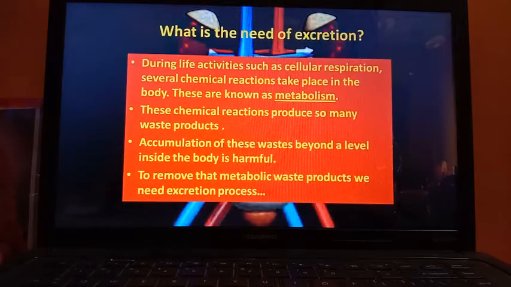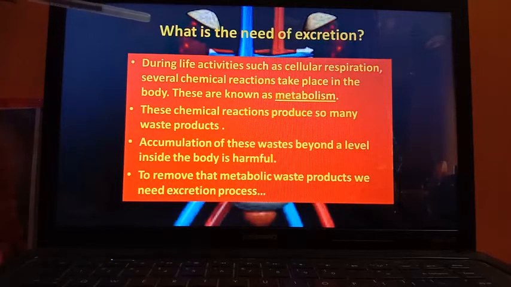Now next question is a very important question, that is, what is the need of excretion? Point wise I have made this answer. During life activities such as cellular respiration, several chemical reactions take place in the body. These chemical reactions are known as metabolism. So during our life activities such as cellular respiration, so many chemical reactions are taking place in our body. Those are known as metabolism.